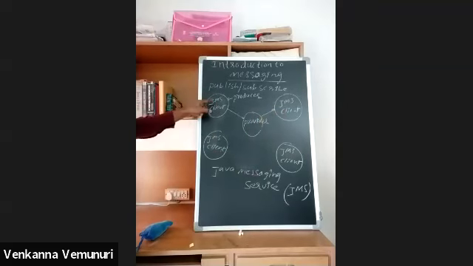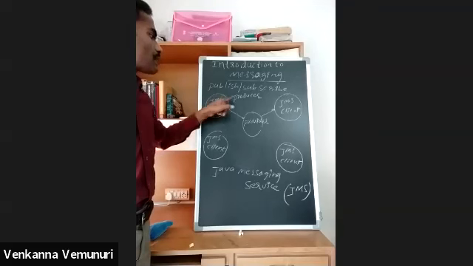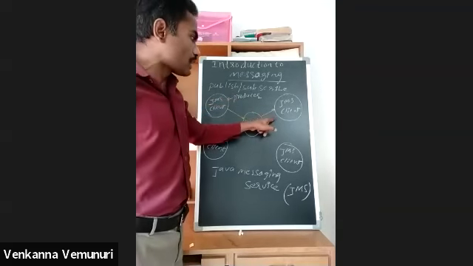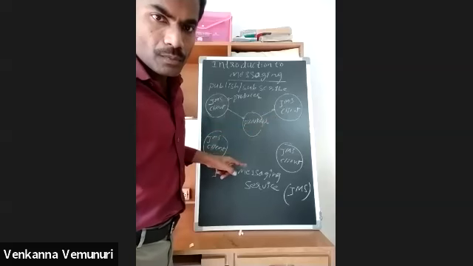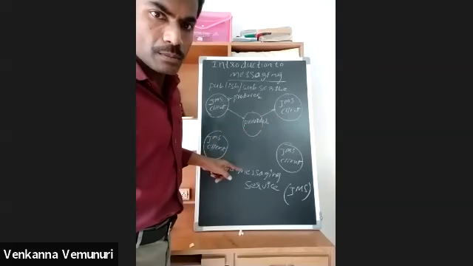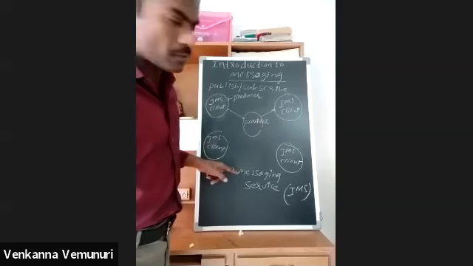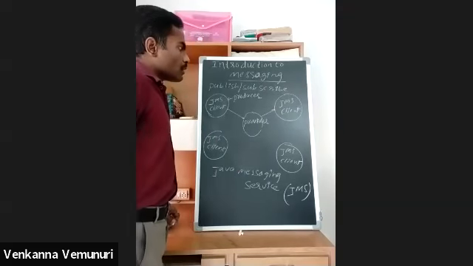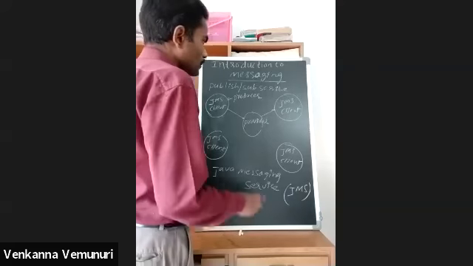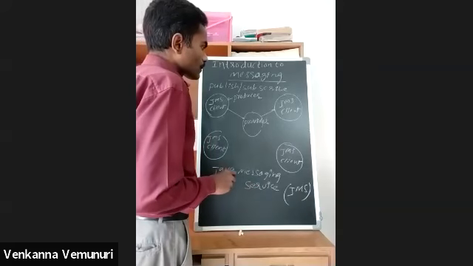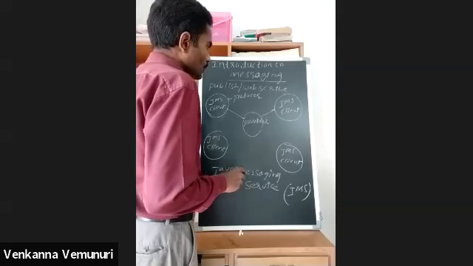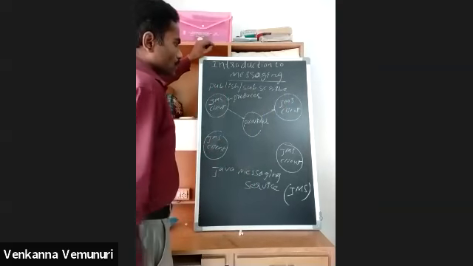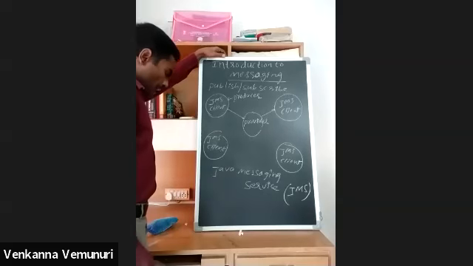Now, who sent that message? That person is called the producer. And who is receiving that message? This person is receiving the message now.